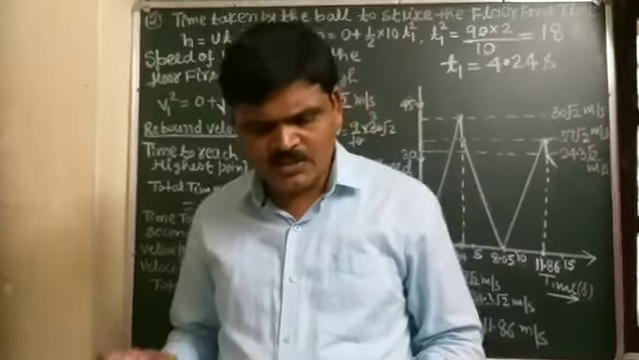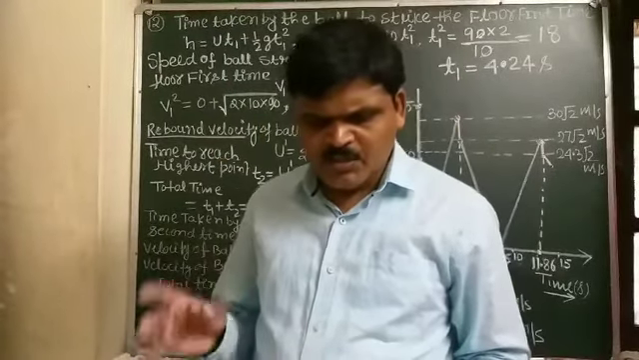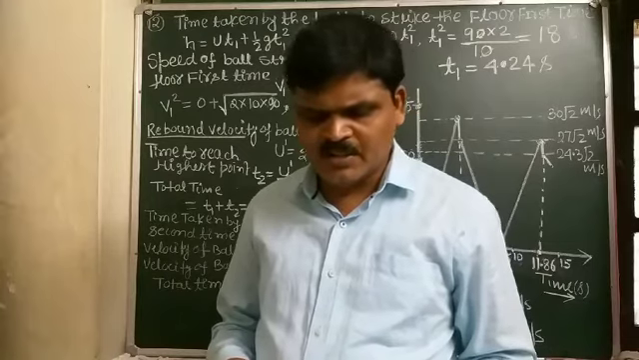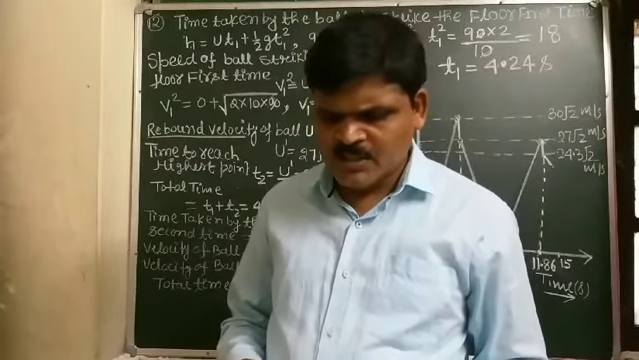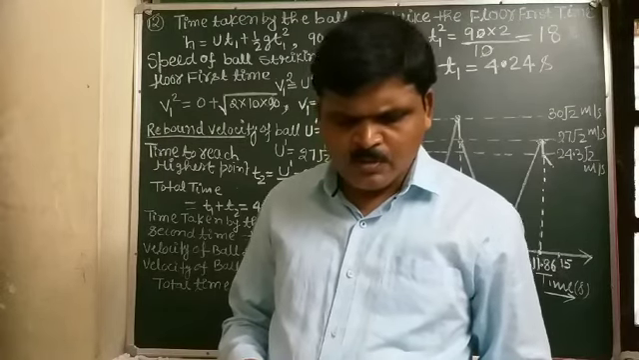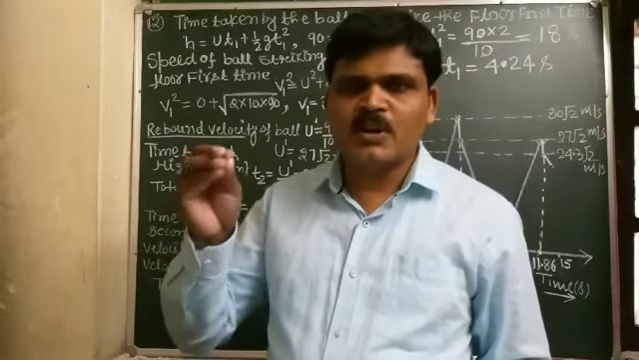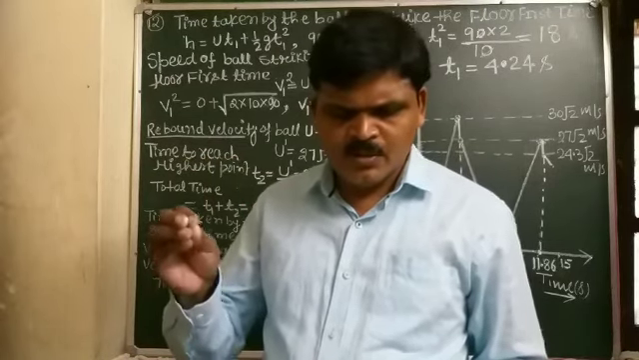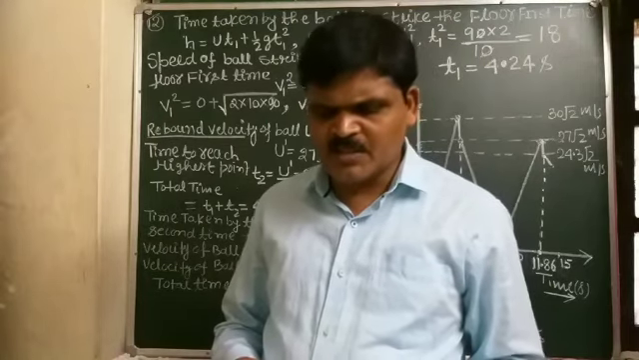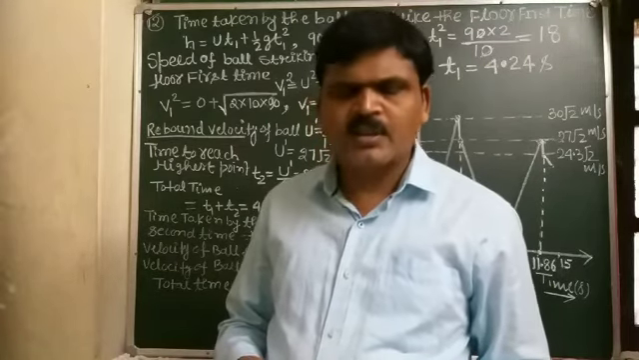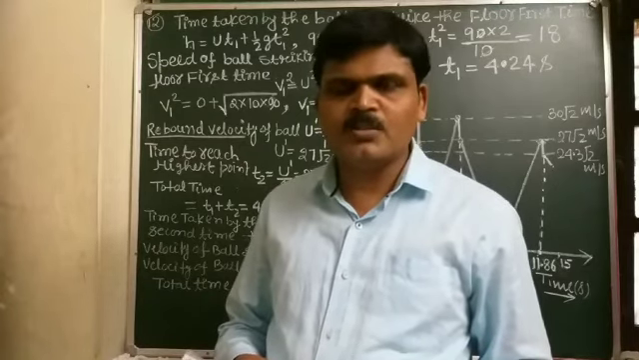Students, next is question number 12. A ball is dropped from a height of 90 meter on a floor. At each collision with the floor, the ball loses 1/10 of its speed. Plot the speed-time graph of its motion between time t equal to 0 to 12 seconds.